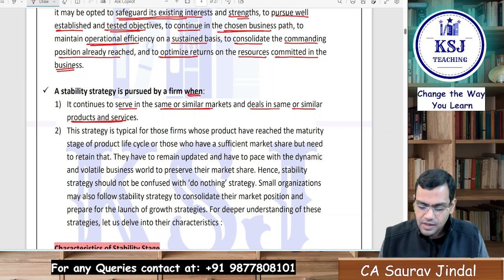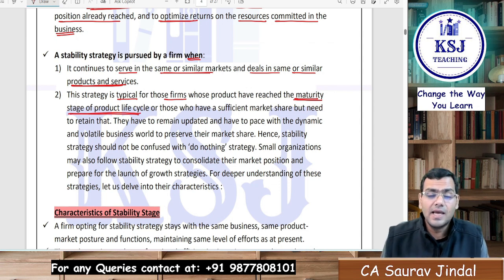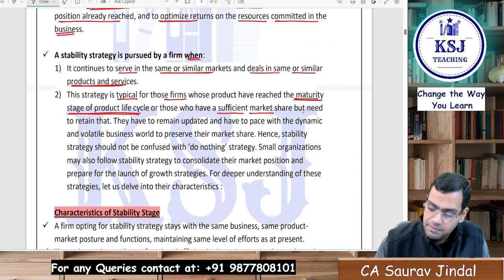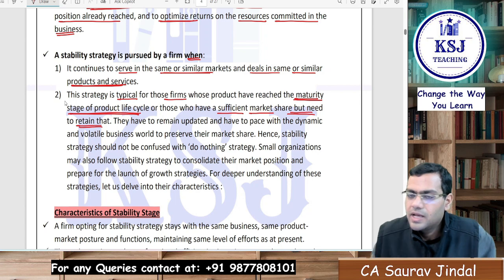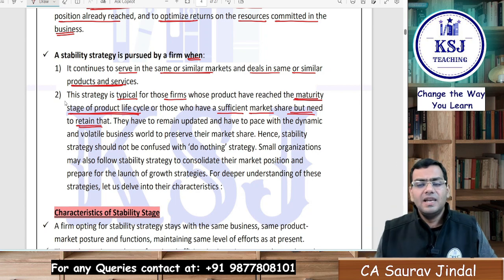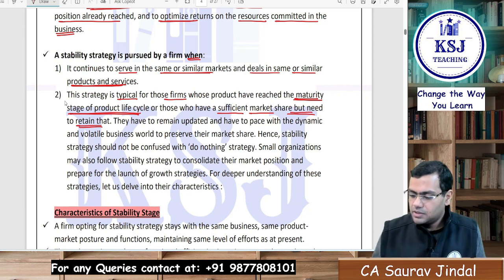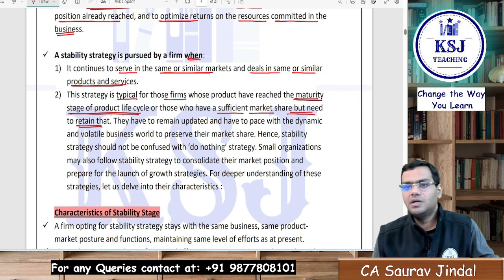No, right? This strategy is typical for those firms whose products have reached the maturity stage of the product life cycle. That is what we told you, that this is applicable where your product has reached the maturity stage, or those who have sufficient market share but need to retain that, right? Already having the market share. So what is your viewpoint? You will say that we have a huge market. Now let's first serve this market, right? We do not want to go in such a way that we procure more and more market and we are not able to serve the existing market.